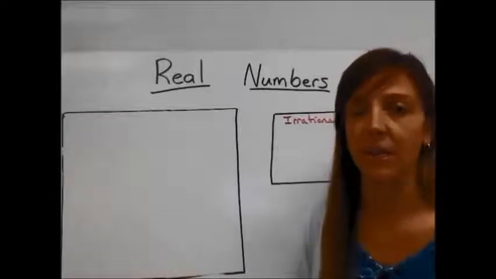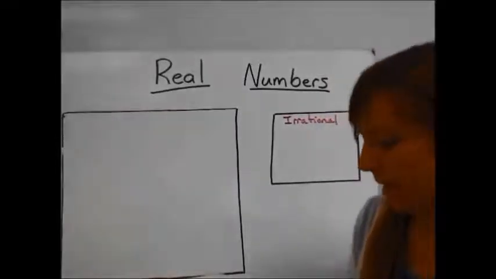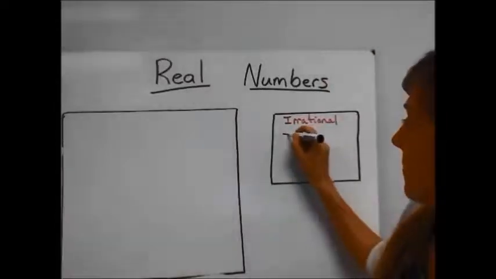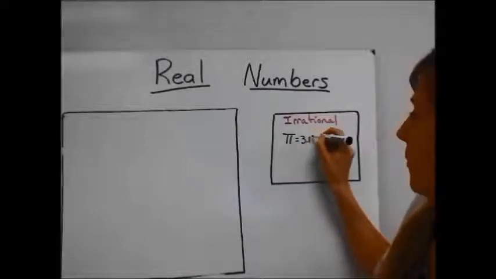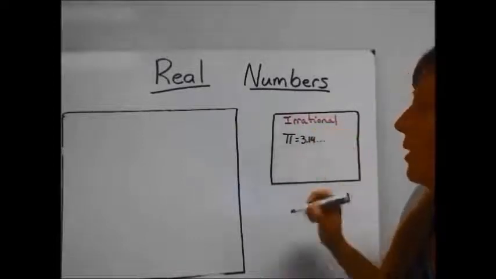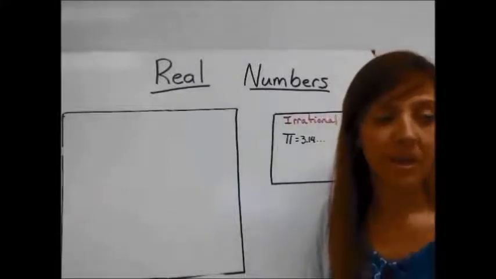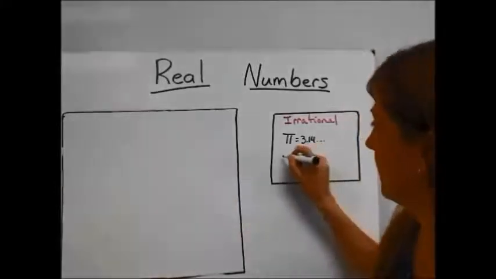It's always something different. Some irrational numbers would be numbers like pi, which is 3.14, and it continues on and on and on without a pattern at all. Another irrational number would be the square root of 21.